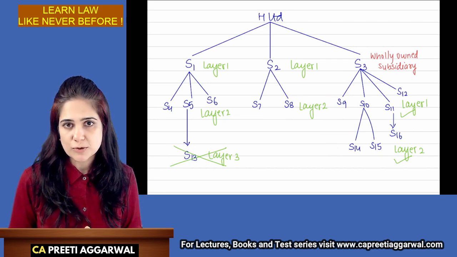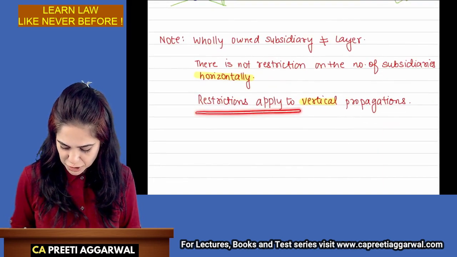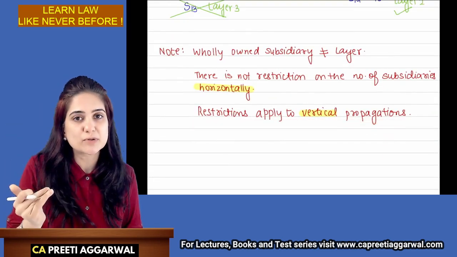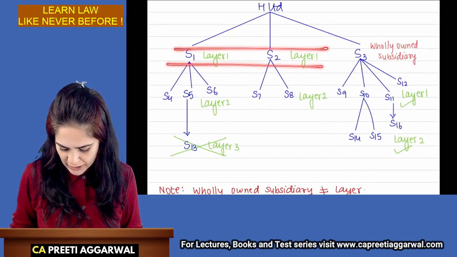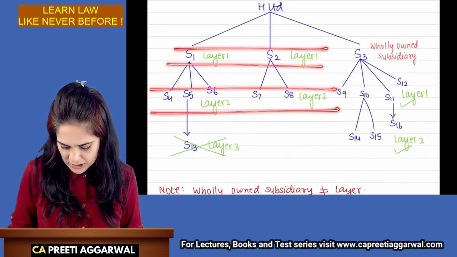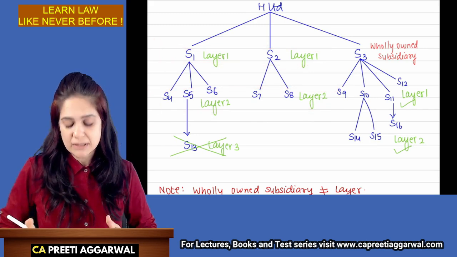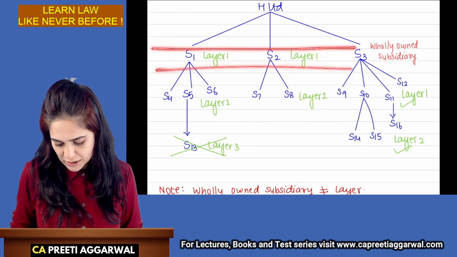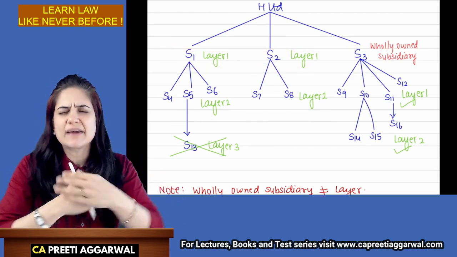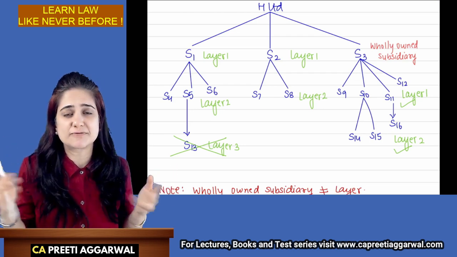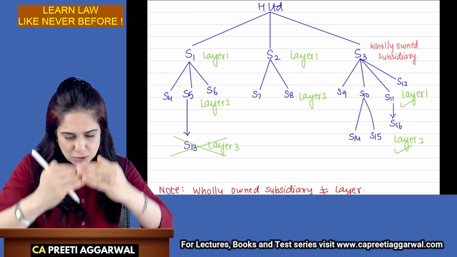Now, please also note, students, there is a restriction on the vertical proposition. Vertical means you cannot have more than 2 layers. See, this is vertical. There is a restriction on the vertical proposition, but there is no restriction on horizontal. Ma'am, what does it mean? It means in one layer, I can have any number of subsidiaries. 50, 100, doesn't matter. But the restriction applies to the vertical limit.